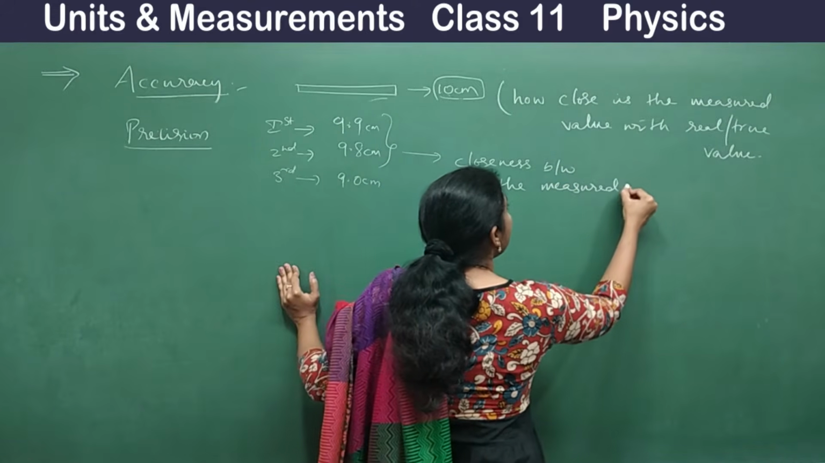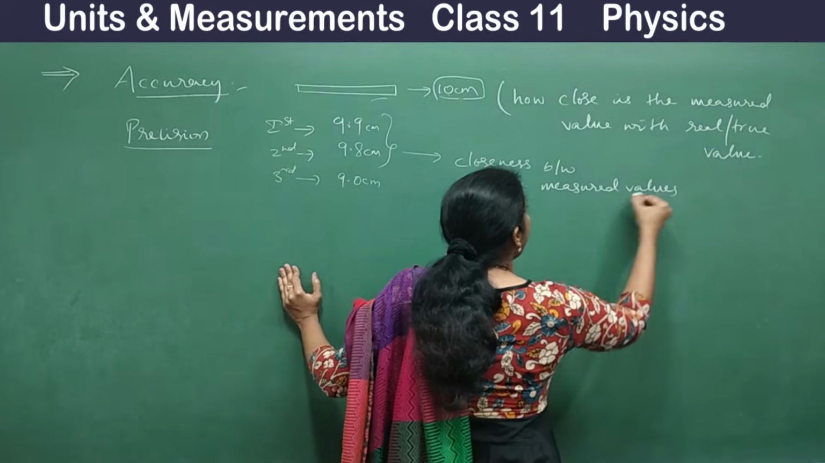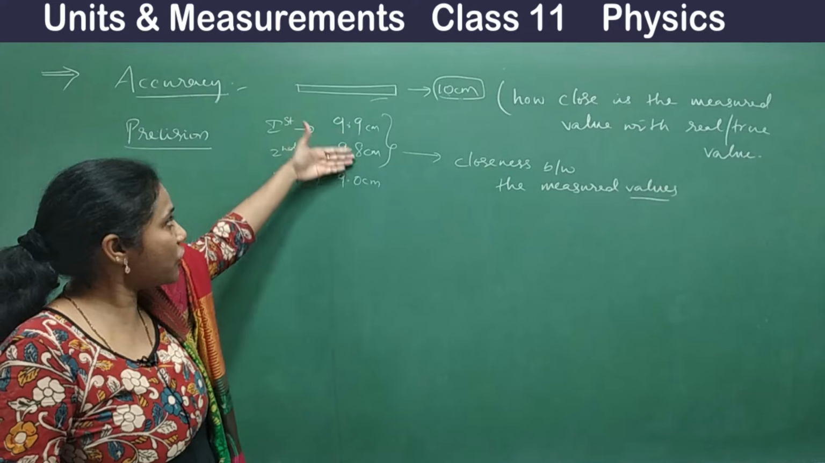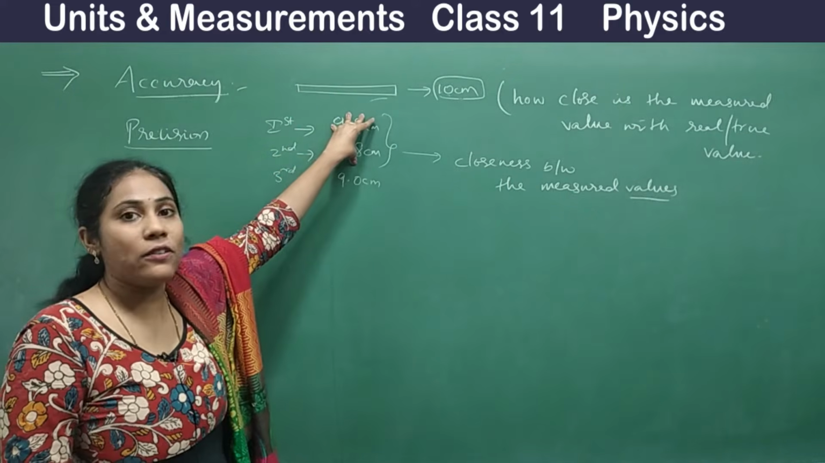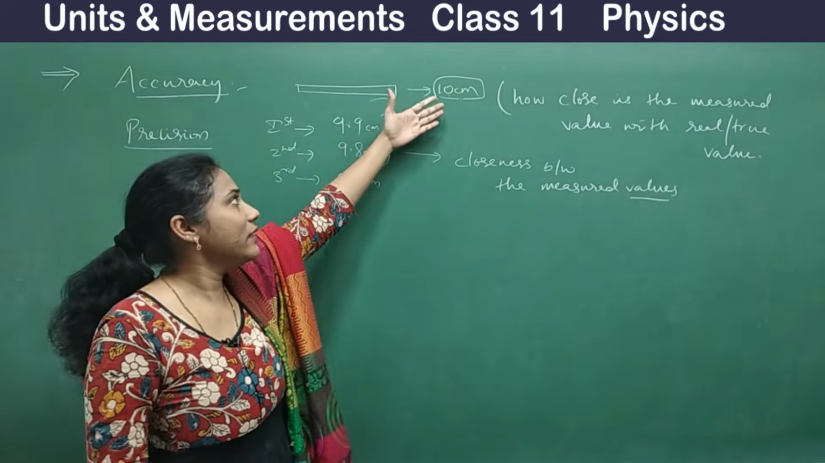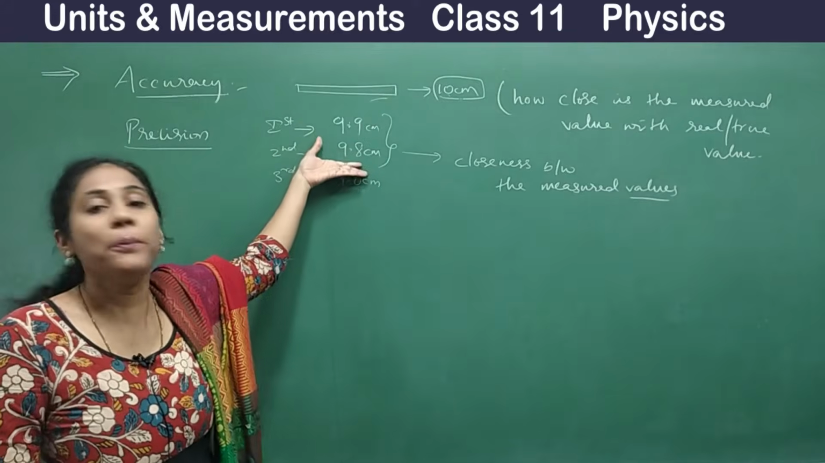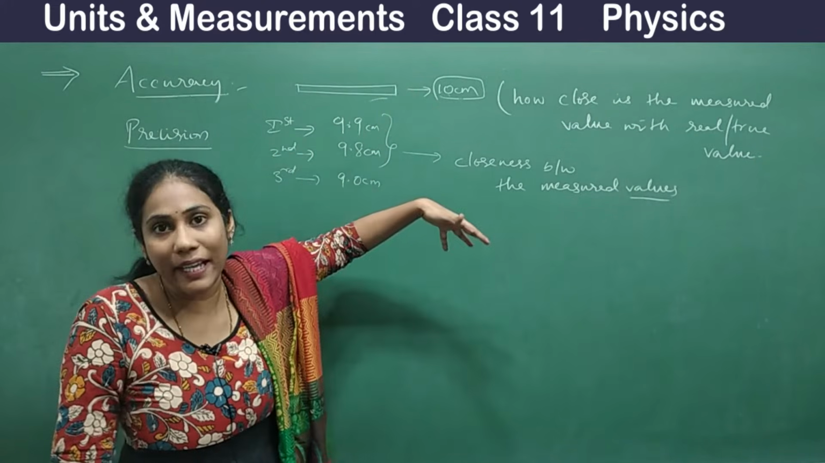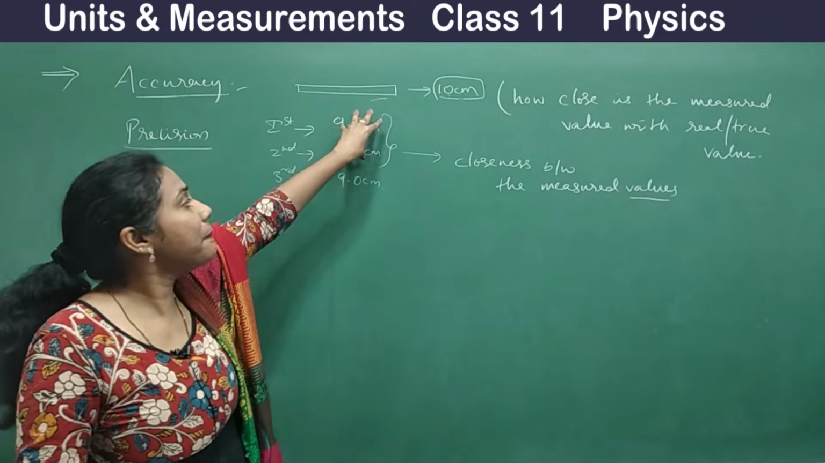Closeness between the measured values is called precision. Okay, so there is a lot of precision between these two values, but they are not accurate. It's not necessary that they have to be accurate. They can be accurate, sometimes they may not be accurate, but definitely they are precise.